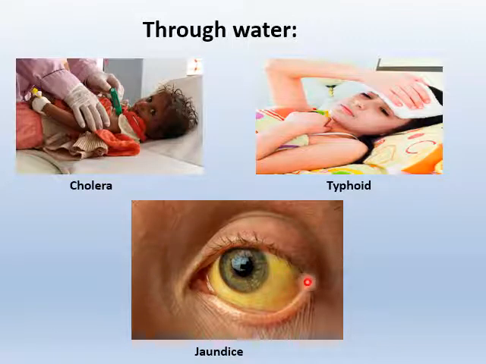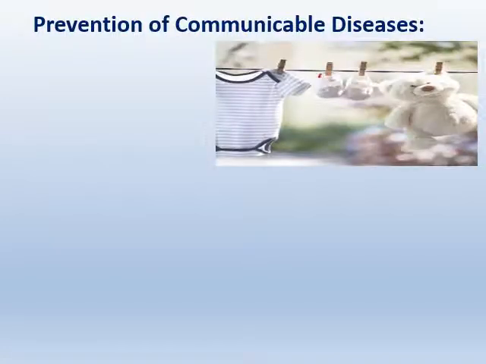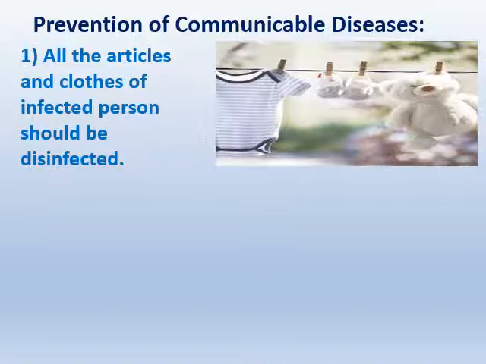Clear, children? So now we discuss how you take care to avoid these diseases, that means prevention of communicable diseases. The first important point: now look at the image, children. Here you have some clothes and articles that are dried up. It is nothing but that all the articles and clothes of an infected person should be disinfected. That means whatever things the person who gets these diseases uses should be kept clean.